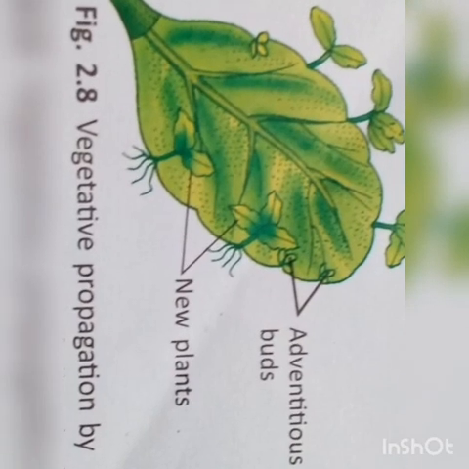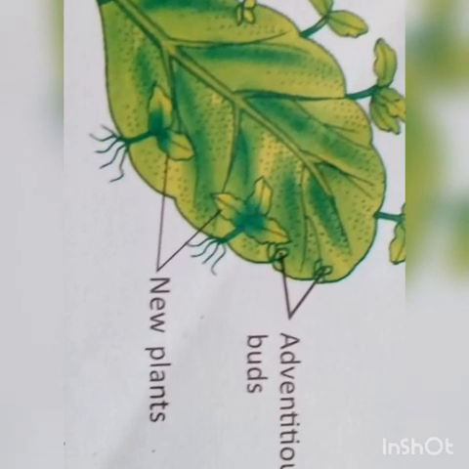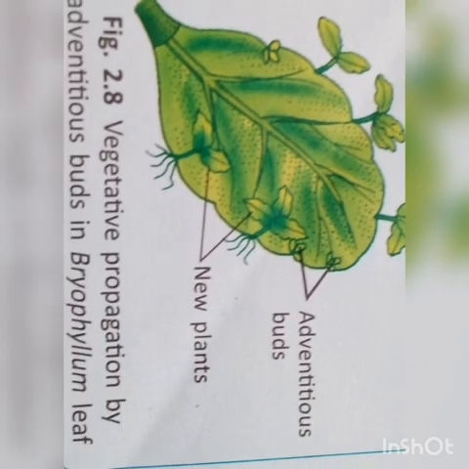Now this example is the bryophyllum leaf. You can see notches are present, and from each notch you can see small plants growing. When these small plants become big or heavy, they detach from the leaf and start growing on the soil. So that is vegetative propagation by leaves.